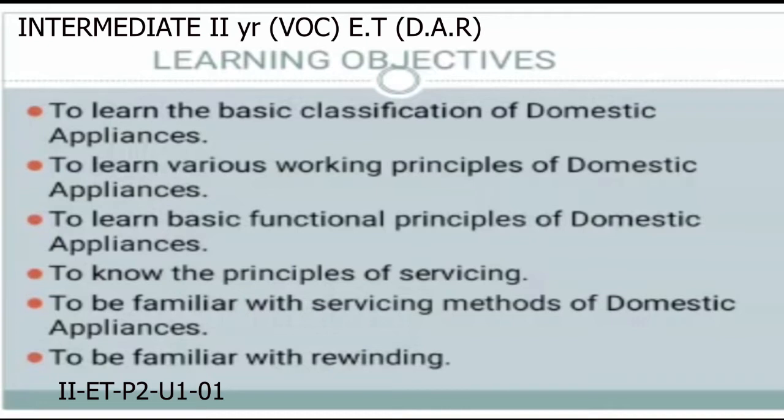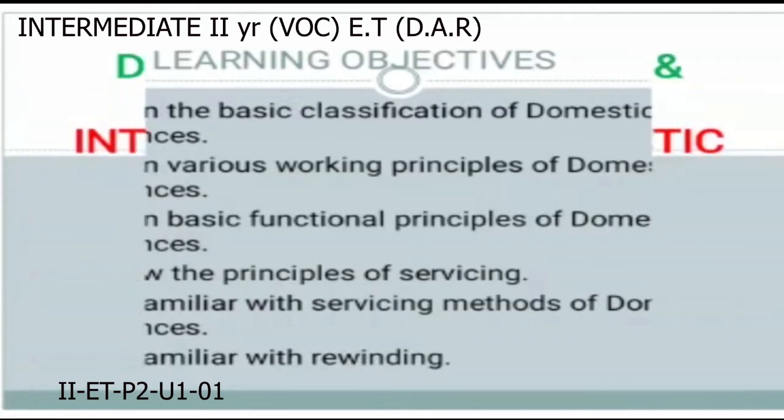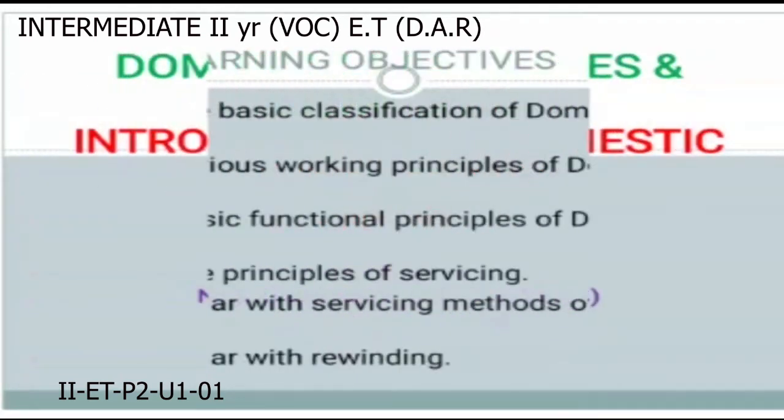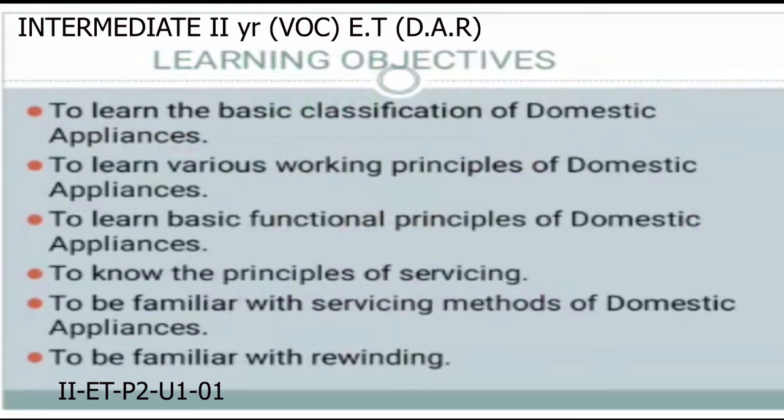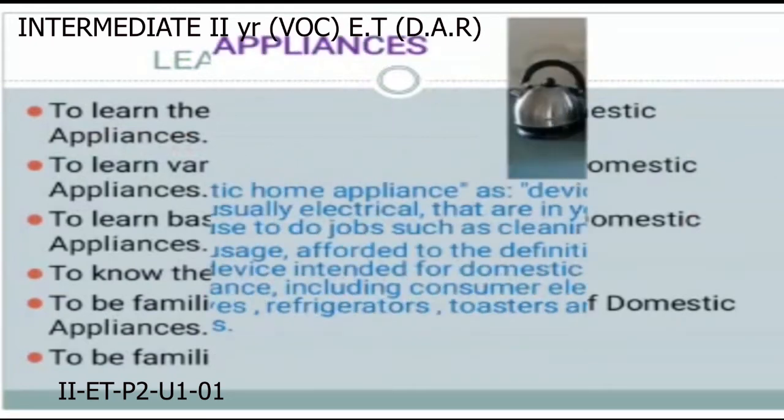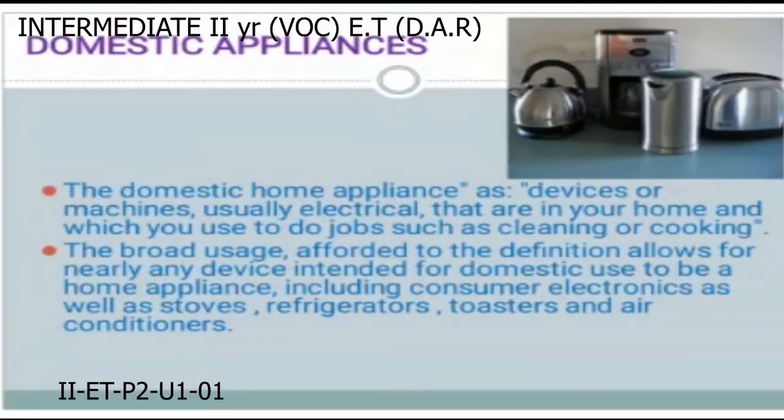Let us move on to the chapter. What is meant by domestic appliances? These domestic appliances are also called home appliances or household appliances.